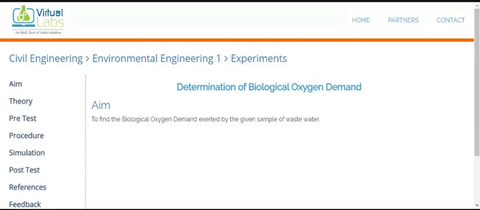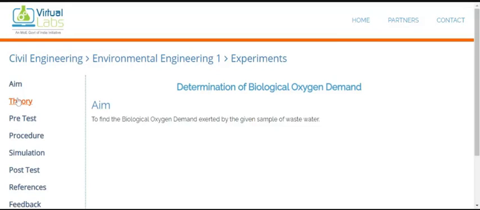Okay. So let's see first what is the aim. So here the aim is to find the biological oxygen demand exerted by the given sample of wastewater. Okay, so this is the aim of this practical.